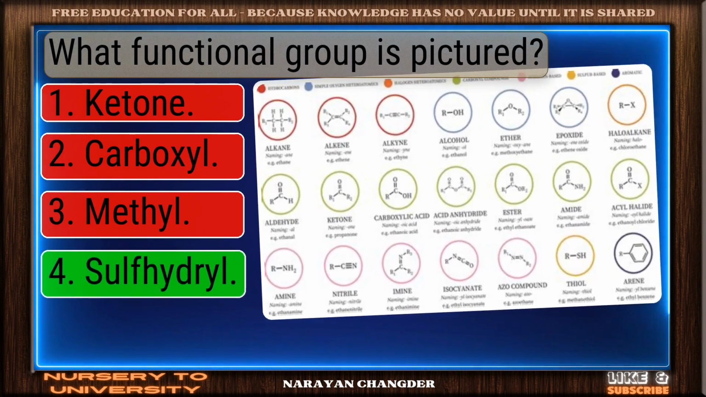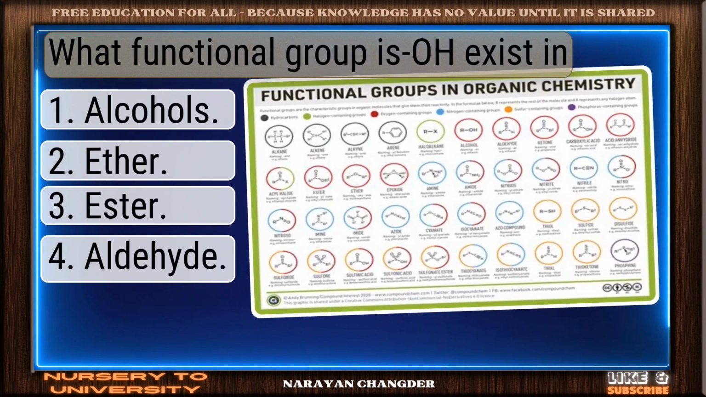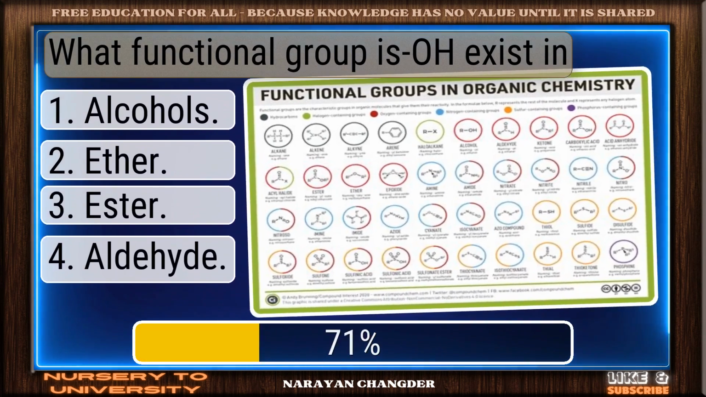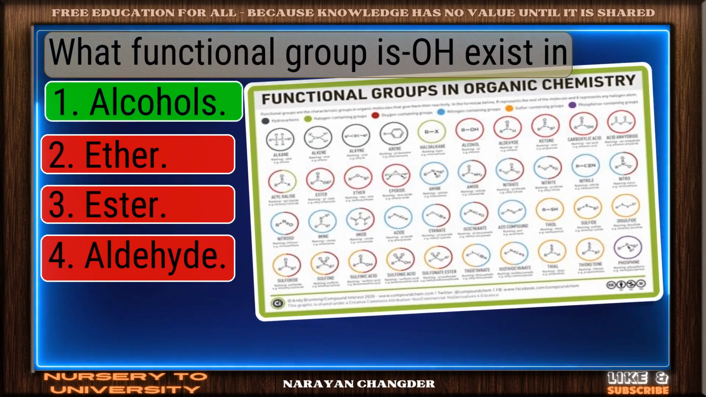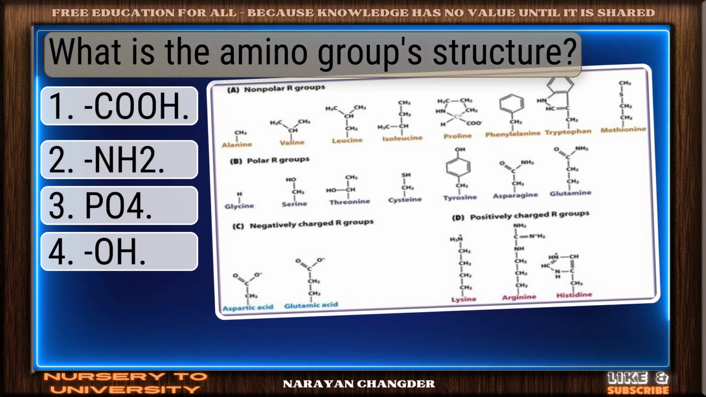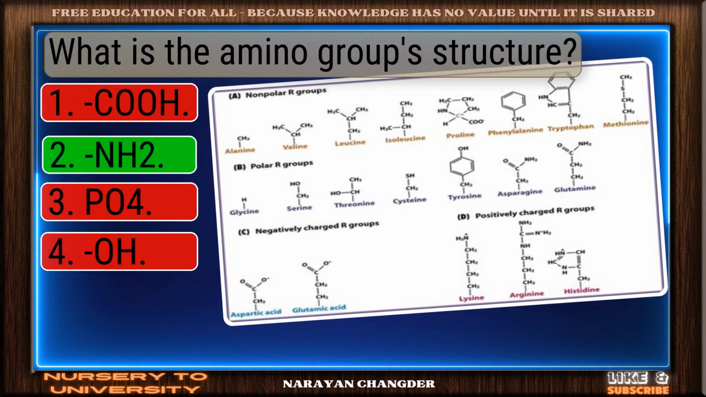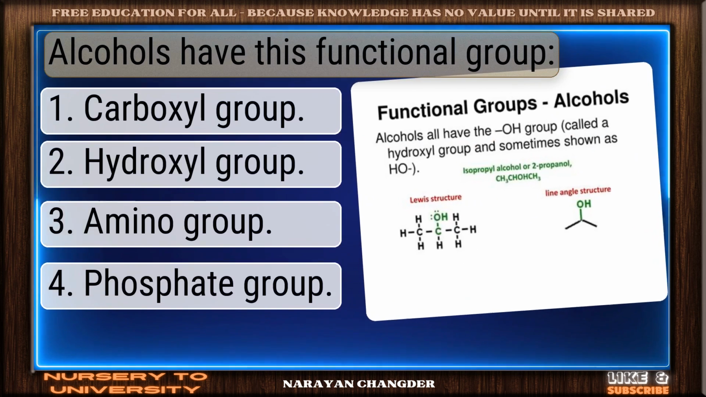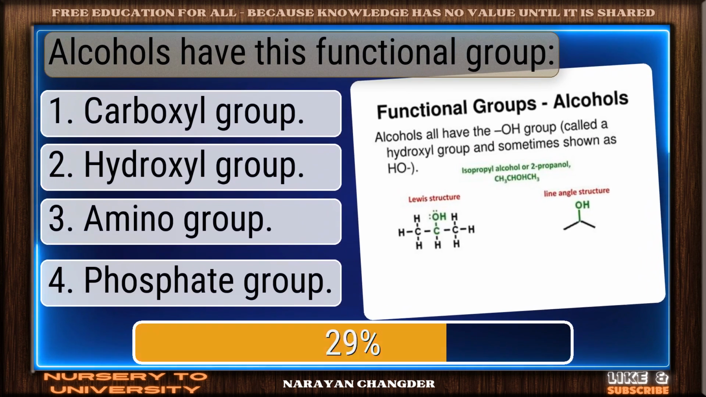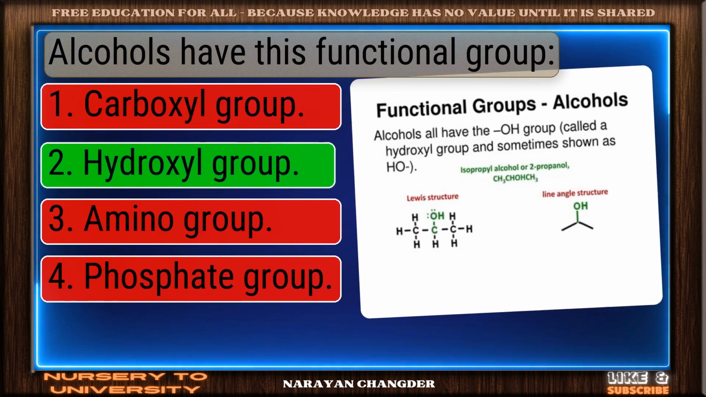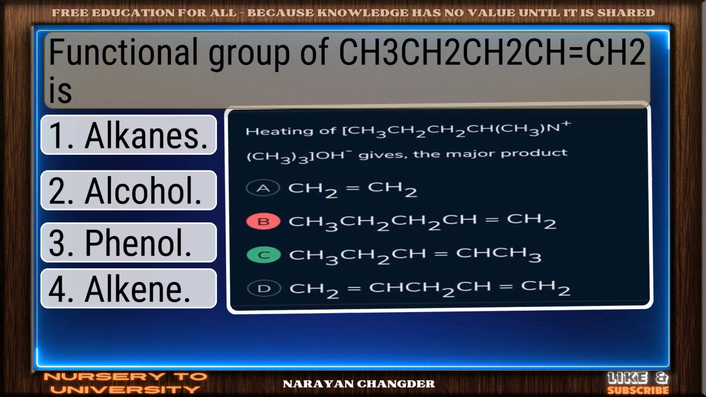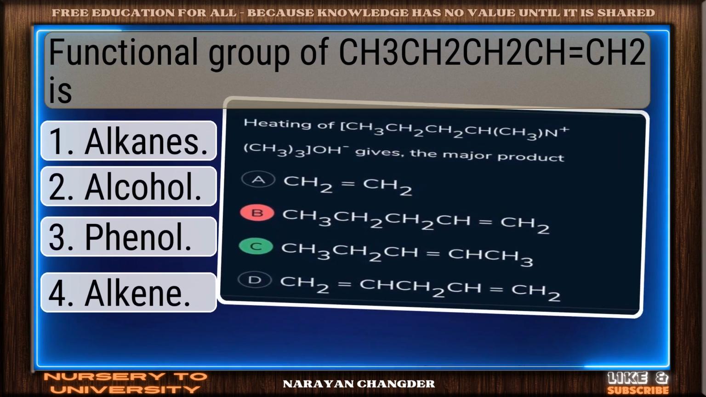Valid point, sulfhydryl. What functional group does O exist in? Right choice, alcohols. What is the amino group structure? Outstanding effort. Alcohols have this functional group. Nicely done, hydroxyl group. Functional group of CH2=CH2 is?